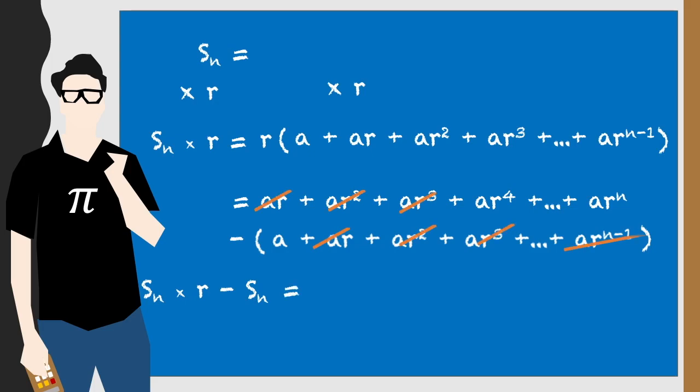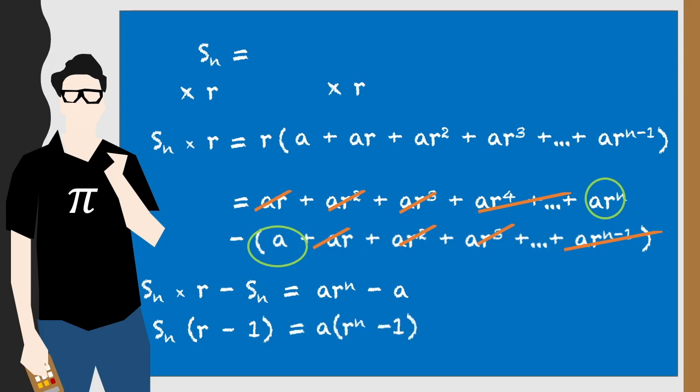All we'll be left with is ar to the n, because remember in that first sum we only went up to ar to the n minus 1, and we'll just be subtracting a, because remember in that second sum everything was multiplied by r. And so now the left-hand side and the right-hand side have only a few terms each, and we can factor out Sn on the left, we can factor out a on the right, and then rearranging we get this very nice compact formula for calculating the sum of a geometric progression.